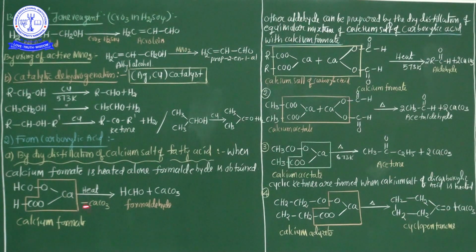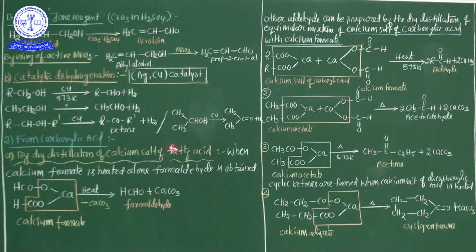Calcium carbonate is eliminated, and the remaining elements held together form formaldehyde. This is the mechanism. So my dear students, not only alcohol, even carboxylic acid can easily be used to prepare aldehyde and ketone with the help of the calcium salt of the fatty acids.